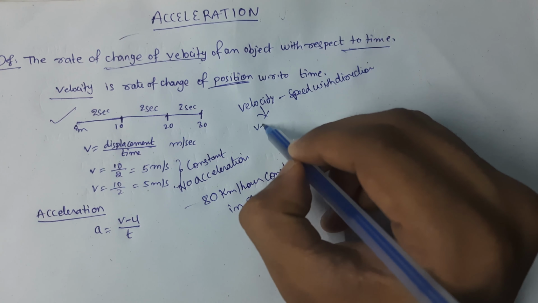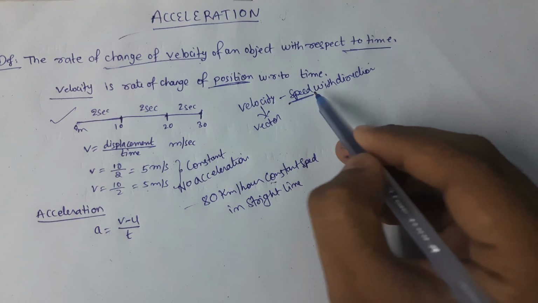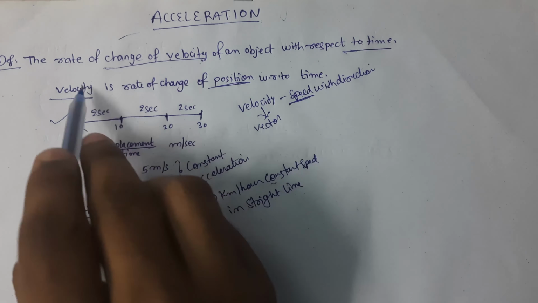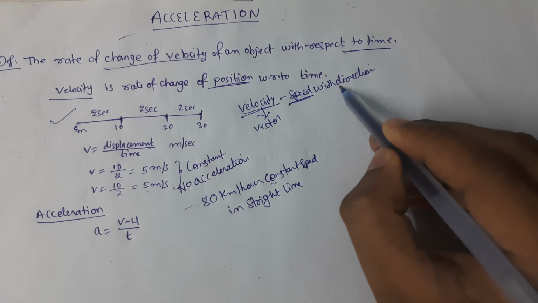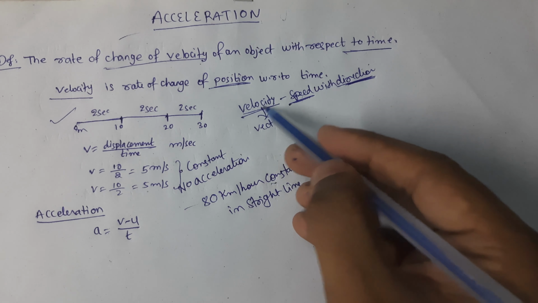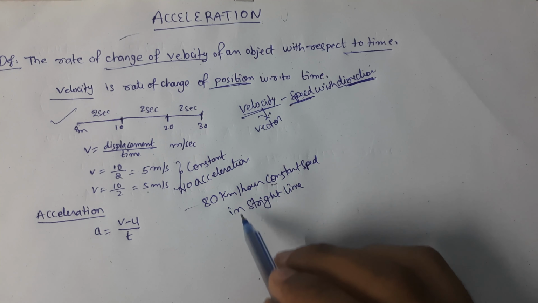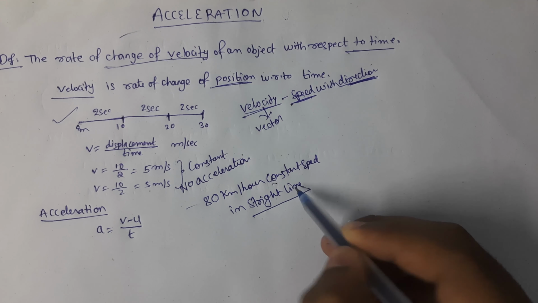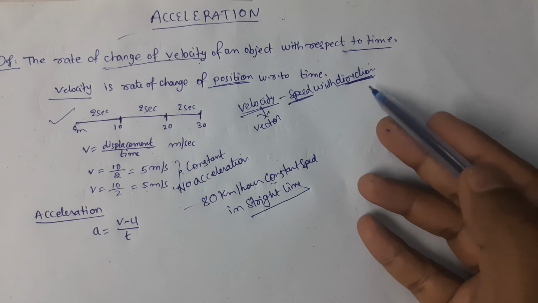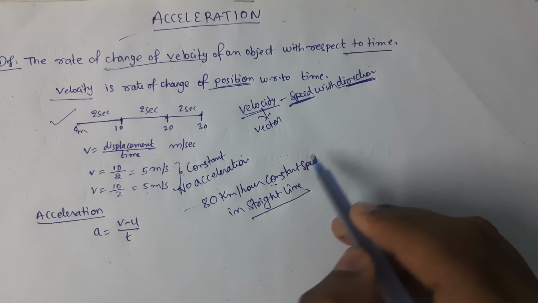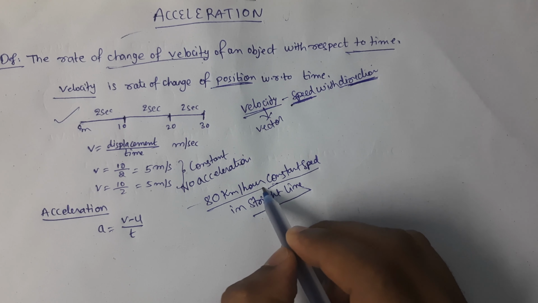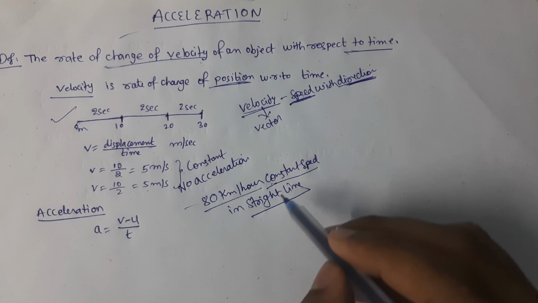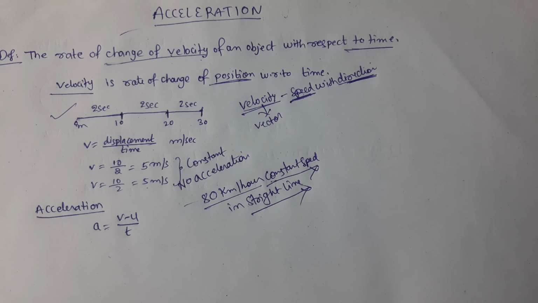Velocity is a vector quantity, and the magnitude is speed. Magnitude for speed and velocity is the same. The simple difference is, in velocity we will have direction. Here it is given as a straight line. That means there is no scope for direction change, and the speed is constant at 80 kilometers per hour. So there is no change in speed or direction. That means there is no acceleration here.